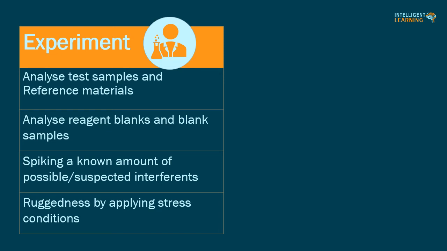Spike a known amount of possible or suspected interference into representative test samples, at levels expected to be found in the test samples. In case the impurity is not available, consider a ruggedness study to screen for the effect of a number of interferences by applying stress conditions, for example light, heat, humidity, acid-base hydrolysis, and oxidation.